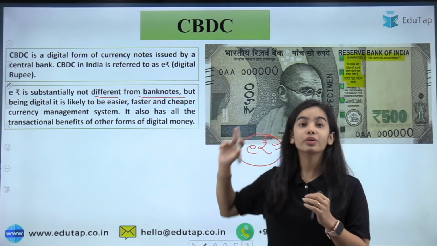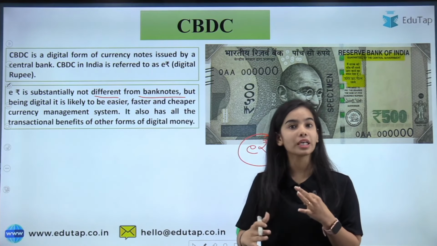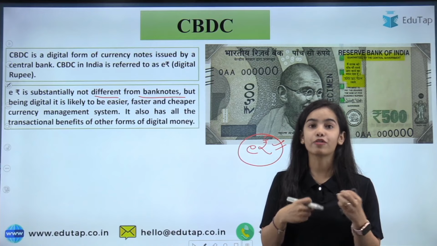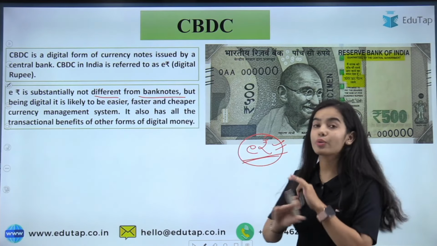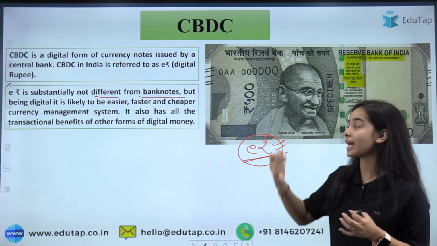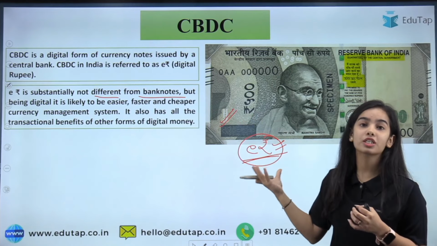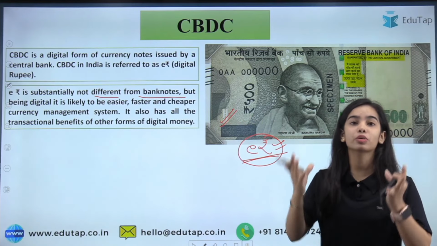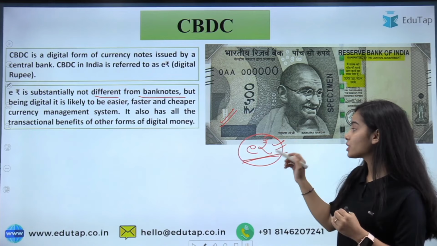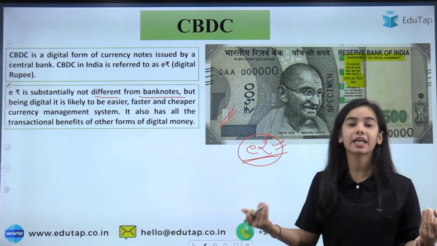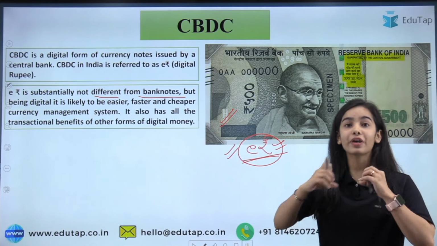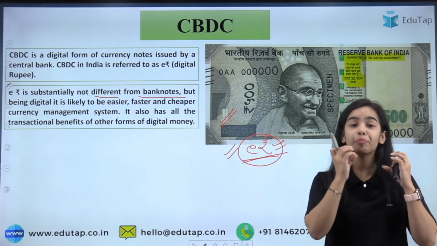As well, it is not going to replace the cash. The cash is going to flow in the economy, but it is going to provide an additional method for the payment system, for transactions. The e-rupee is not going to replace cash at all. It is just going to provide an additional method, because of course there are many people that do not have much knowledge about the digital system or digital platforms. So it is not going to replace the cash for now, and it is going to take some time to be adopted by people in rural areas. But if it is adopted well, it is going to change the face of India and take India to a proper digital economy.